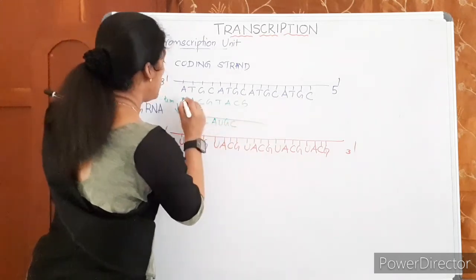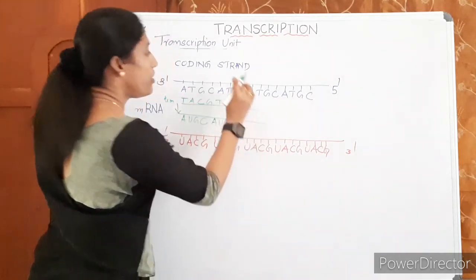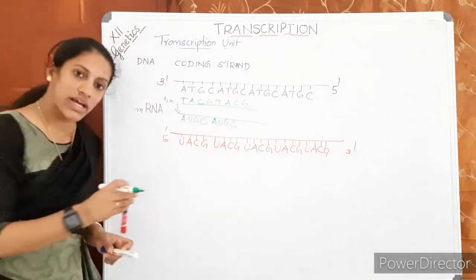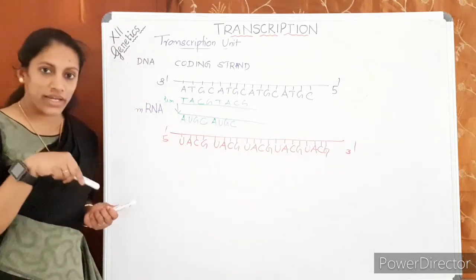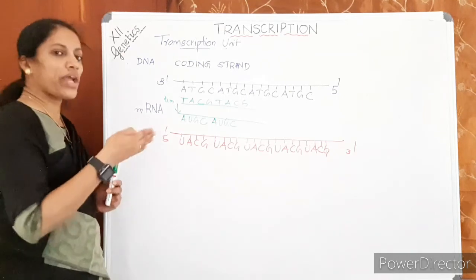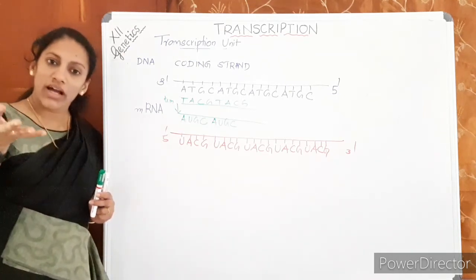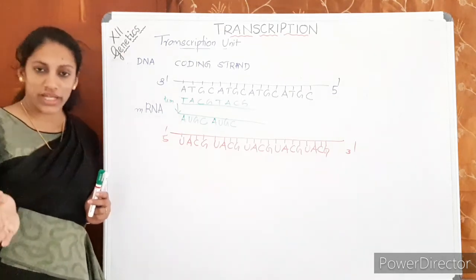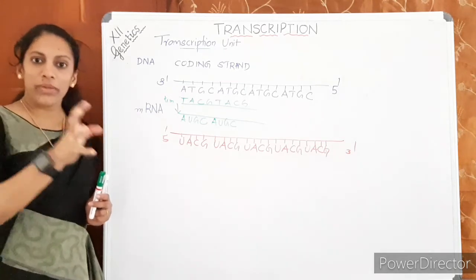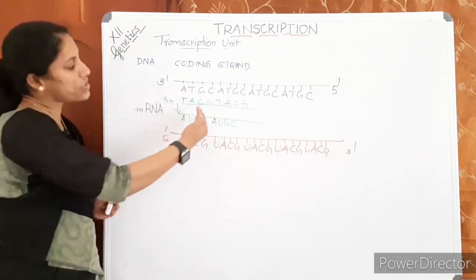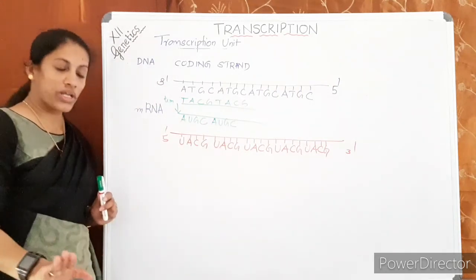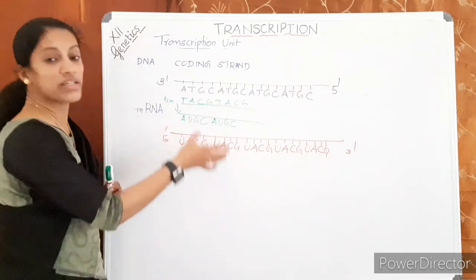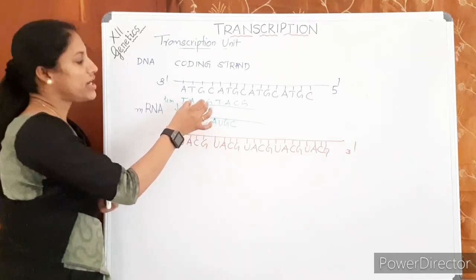That means when the coding strand is given and you want to write the mRNA, you can first write the template strand based on the coding strand. The template strand is complementary to the coding strand. Write the opposite bases to get the template strand. Then you can write its mRNA.